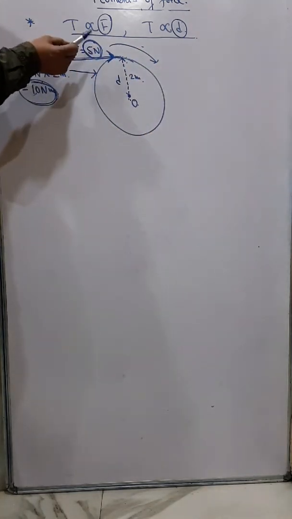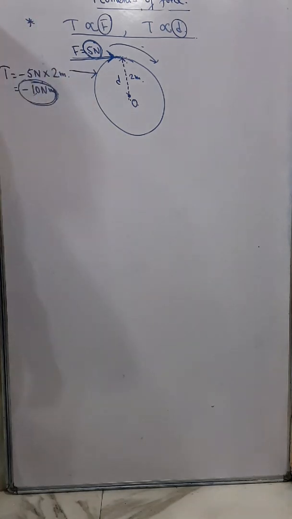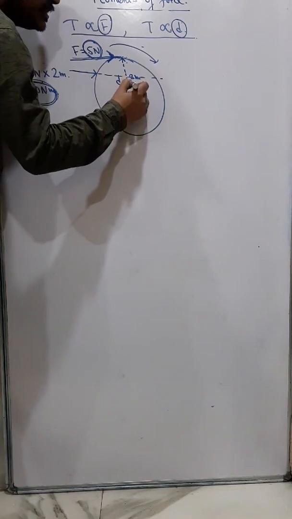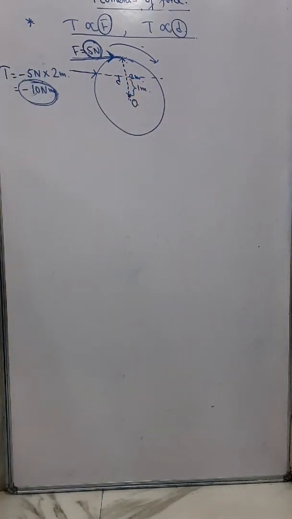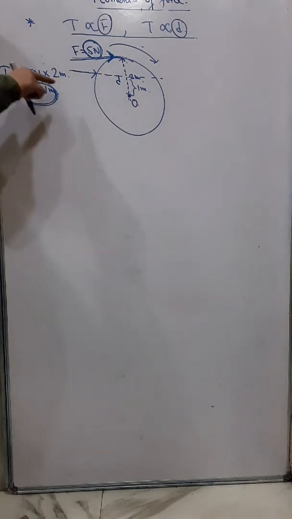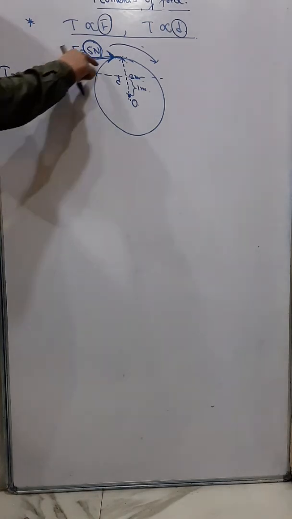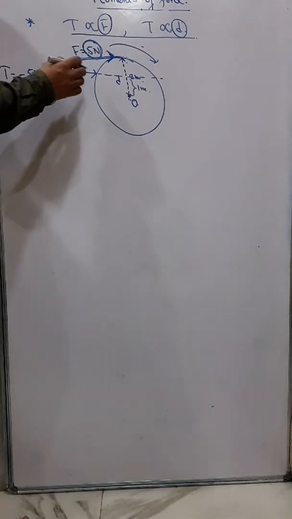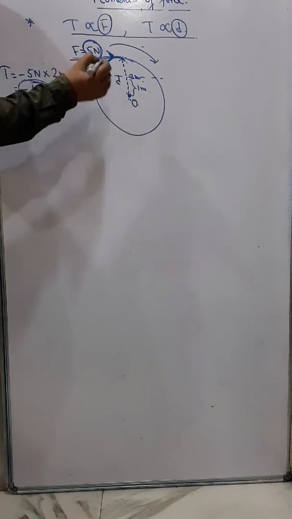Now instead of giving the force at this point, suppose I give a force at this point, where the distance is 1 meter. To get the same torque, because 10 Newton meter torque is required to rotate this, now you have to apply a 10 Newton force.